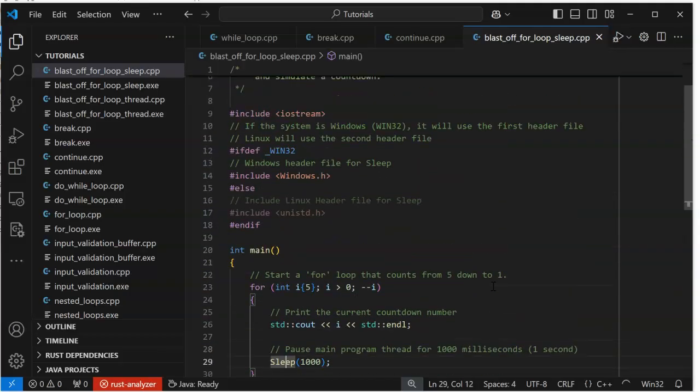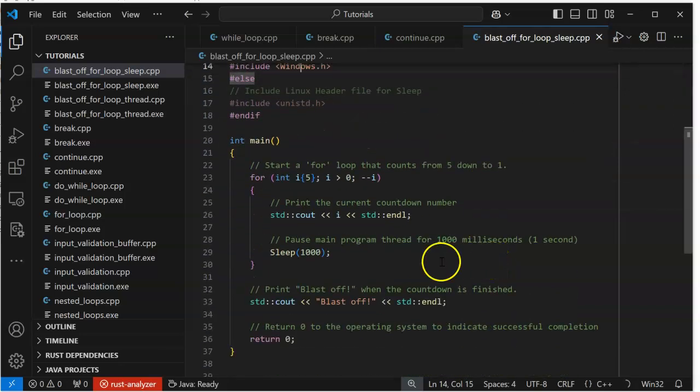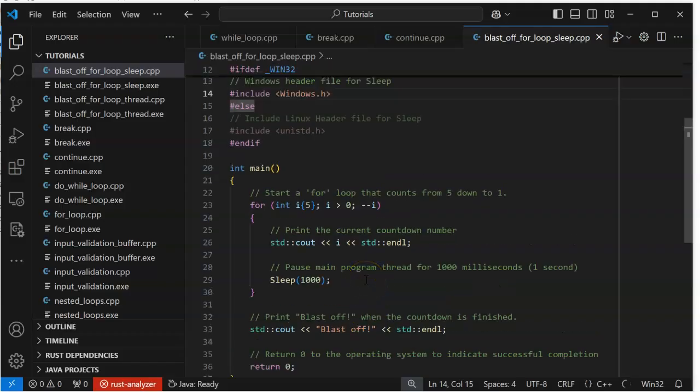I mean, it gives us our sleep function. That's inside this. Sleep is inside this. So this pauses for 1,000 milliseconds, and then it prints blast off. So is that what we want to use loops for? Sure. What's wrong with doing a loop? What's different about this? Oh, the only thing that's different is we're going backwards. We're counting down. 0, 9, 8.